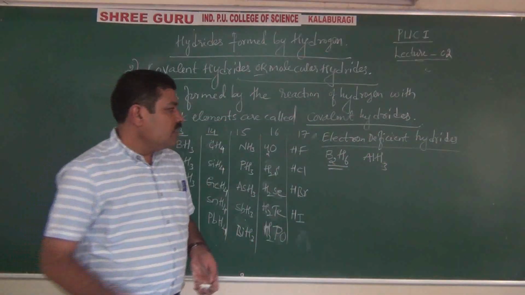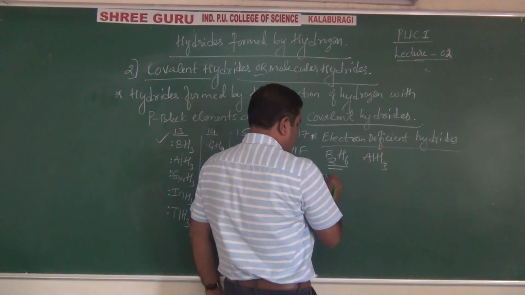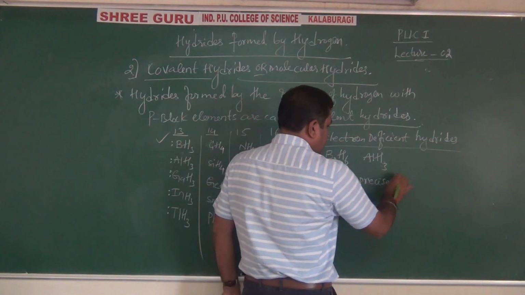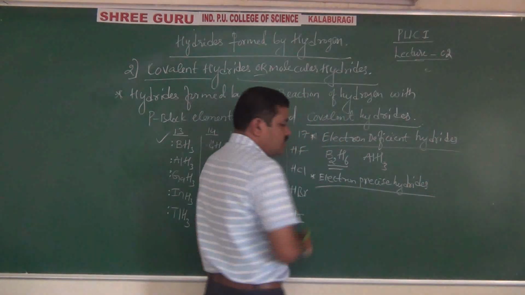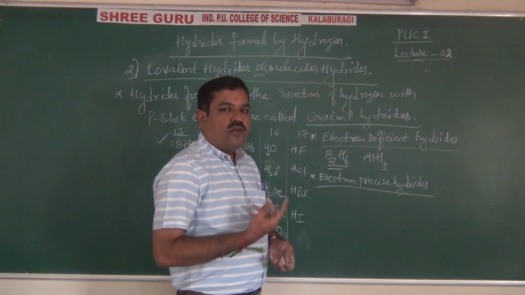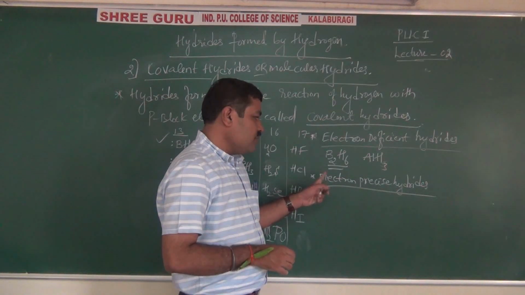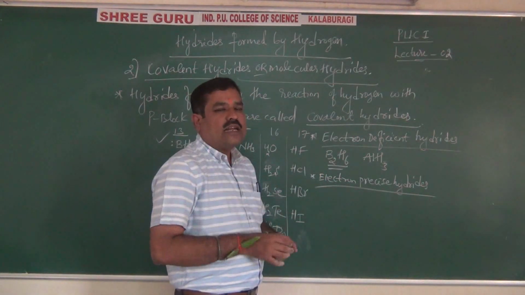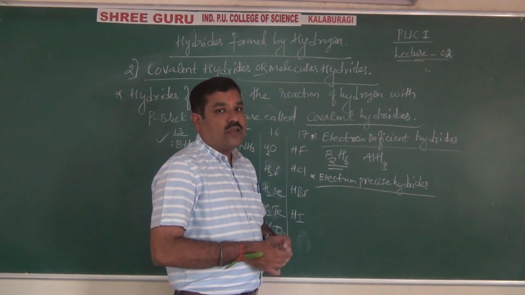Okay. Then, secondly, electron precise hydrides. What are these? These are also covalent or molecular hydrides formed by the same p block elements. What does precise mean? These have exactly the electrons matching the Lewis dot formula.